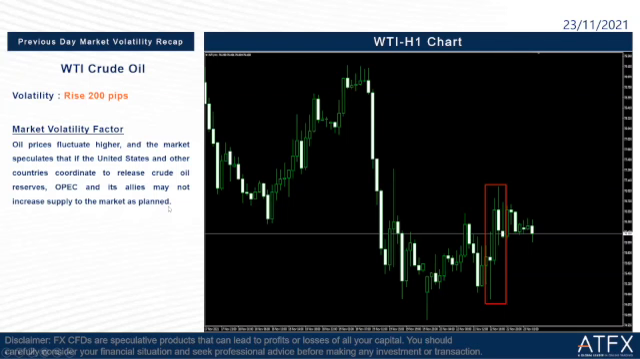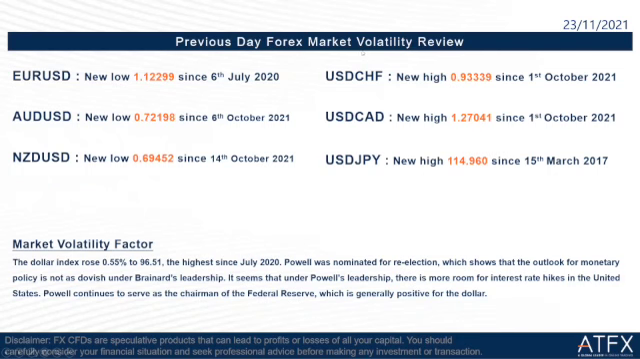Okay, and then we go to the next one, which is the previous day's forex market volatility review. We can see a lot of new lows and new highs in the market, as I mentioned just now. Let's take a look at the new low side first. We can see that EUR/USD, AUD/USD and NZD/USD have a new low since some days here, since July 2020, October 6, 2021, and also October 2021. And on the new high side, we can see that USD/CHF, USD/CAD and also USD/JPY have a new high since some days here, October 2021, and also March 2017. Okay, so what happened? Let's read the factor here.